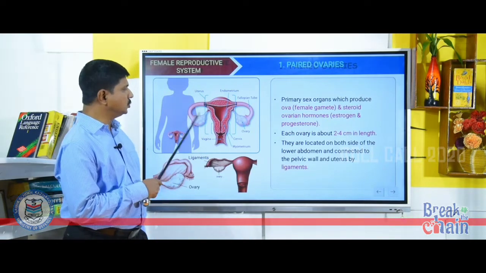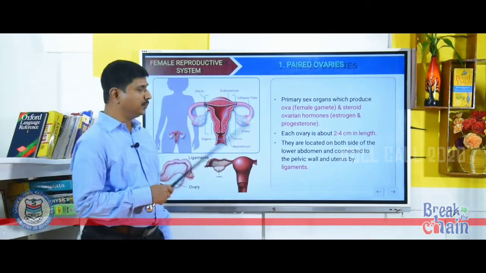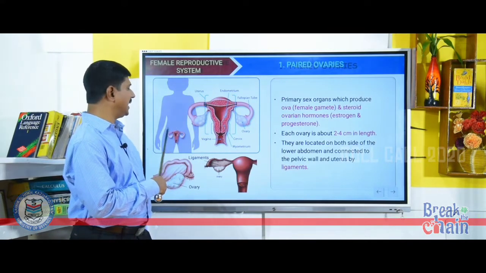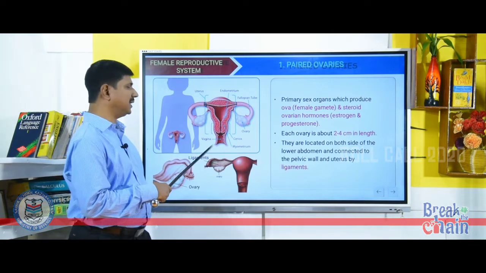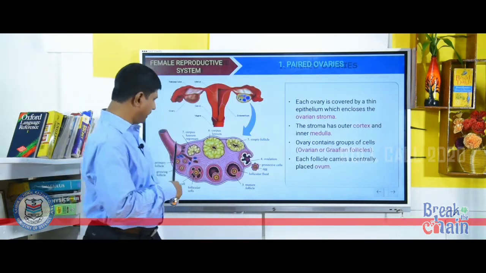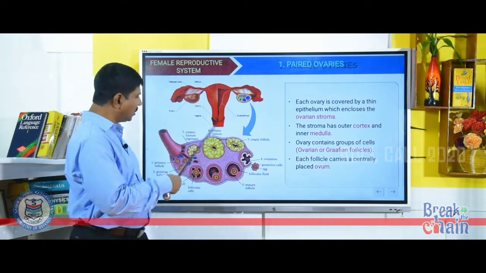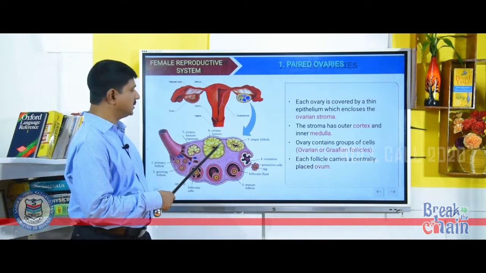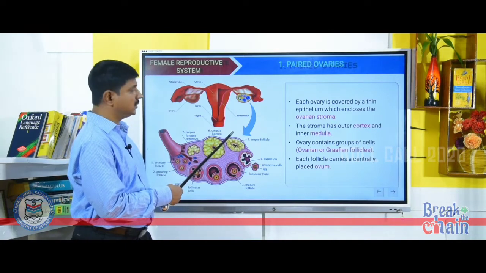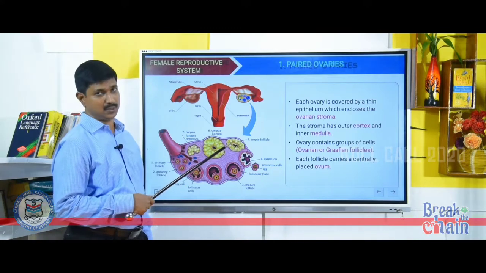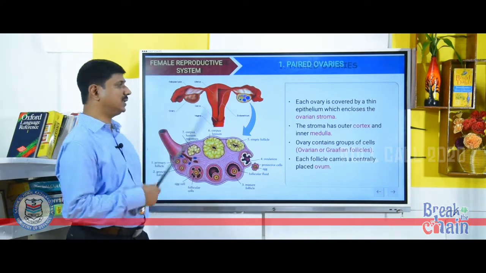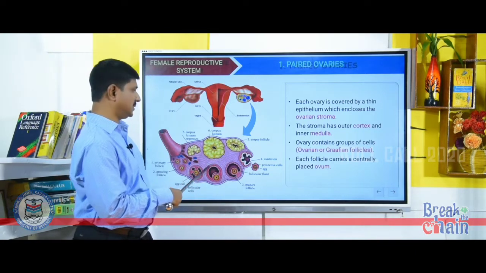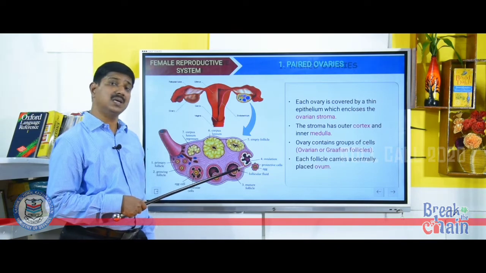Each ovary is about 2 to 4 centimeter in length, and both ovaries are located on both sides of the lower abdomen, connected to the pelvic wall and uterus by ligaments. Each ovary is covered by a thin epithelium which encloses the ovarian stroma. The ovarian stroma consists of two parts. The outer part is called cortex and the inner portion is called medulla. The ovary contains many groups of cells called ovarian follicles or Graafian follicles.